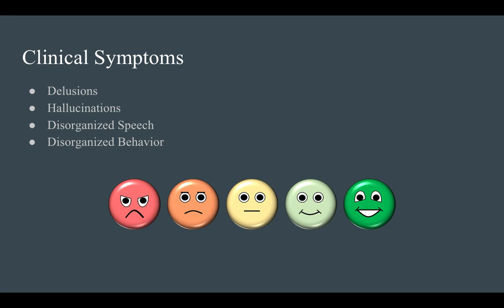And then because people with schizophrenia have a hard time concentrating and staying focused, they will almost always suffer from disorganized speech and behavior. So this could be something like they're making up words that don't exist, or they're talking really, really fast, or jumping from subject to subject. And then disorganized behavior is going to be things like abnormal behavior, so like they're not paying attention to their hygiene, they're acting erratic and making impulsive and rash decisions.